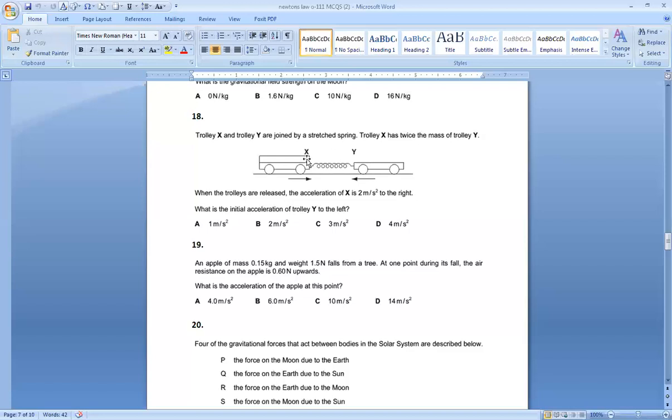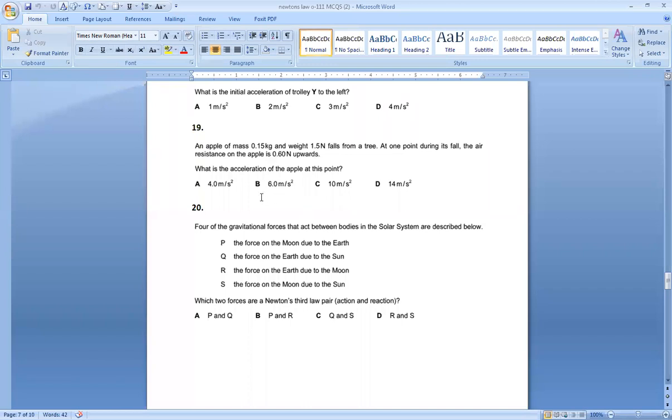Spring is pulling both of them with the same force, one towards the left, other towards the right. Depending on the mass, the acceleration is inversely proportional to the mass. Mass increases, acceleration decreases. And if mass decreases, acceleration increases. So Y has half mass, so it has double acceleration as compared to X. So your option is D.